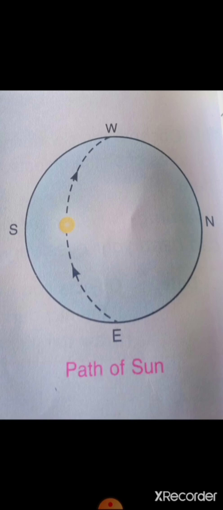Children, remember, it only appears, but this does not happen actually. But it appears so when seen from the earth. By this we can understand that the apparent motion of the sun for us is because of the rotation of the earth on its axis from west to east. So children, we are able to see the sun moving because our earth is rotating continuously on its axis from west to east. But the sun is stable at its own position.